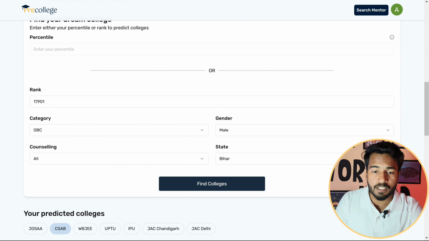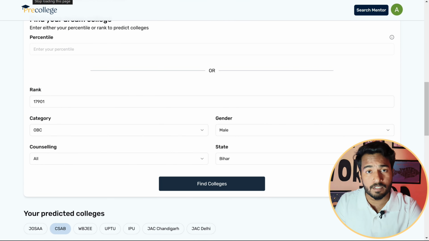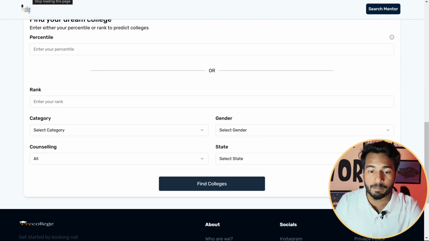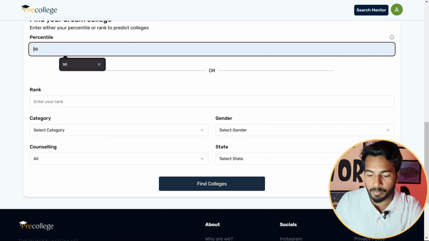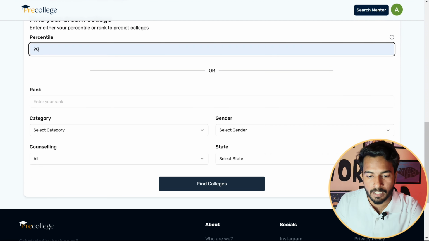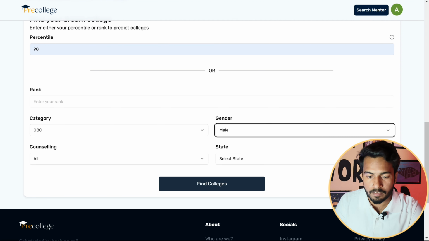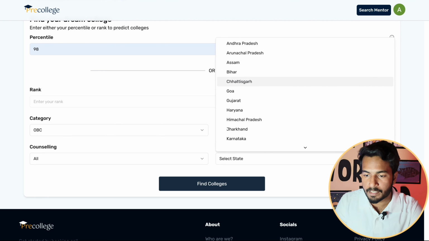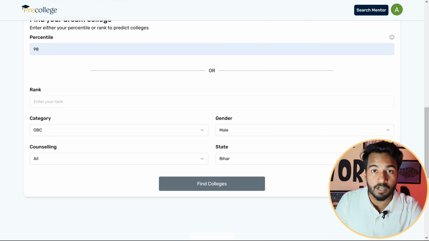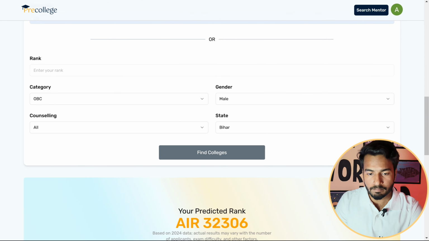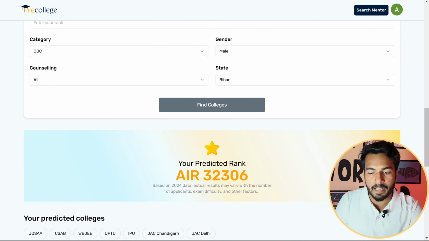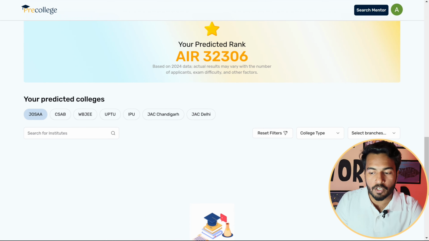Similarly, if you want to check the college options based on only your percentile, here you can enter your percentile directly. For example, 98 percentile. We will select category, gender, counseling, state, and then we will tap on find college option and you will get to see the predicted rank here, and all the college options will be mentioned